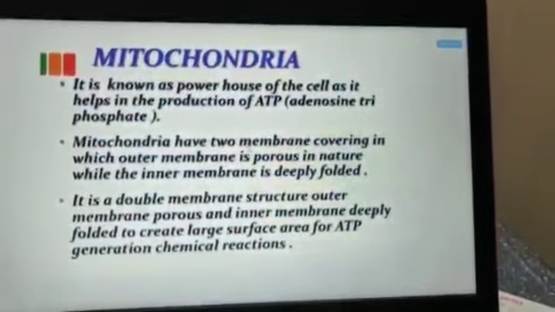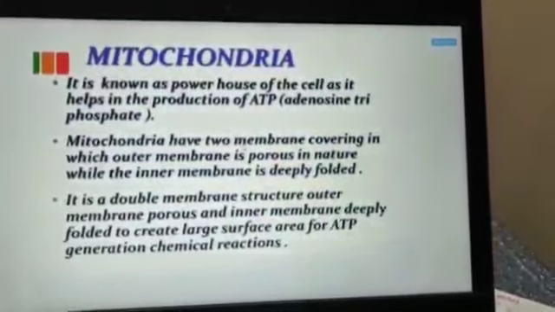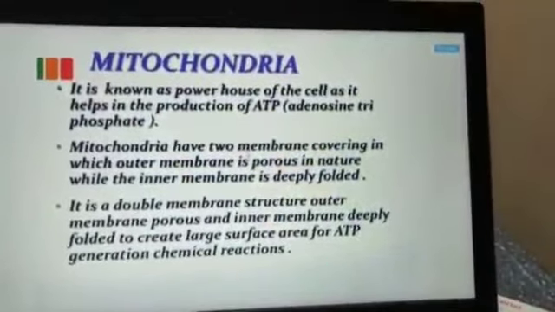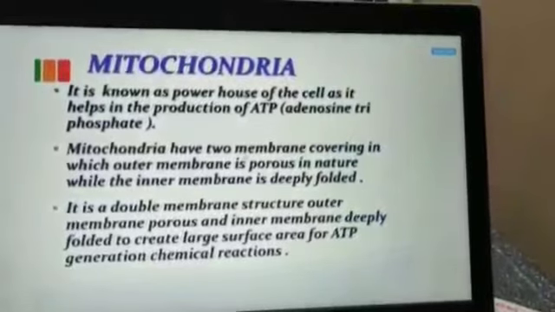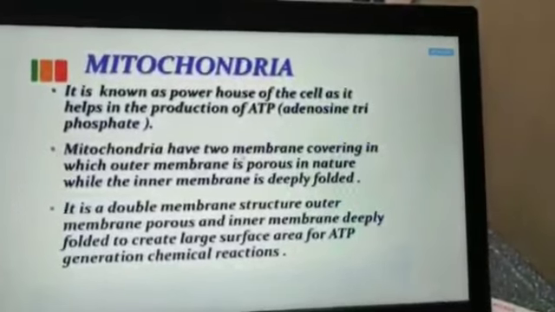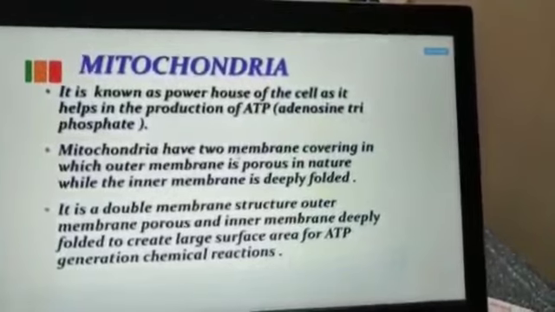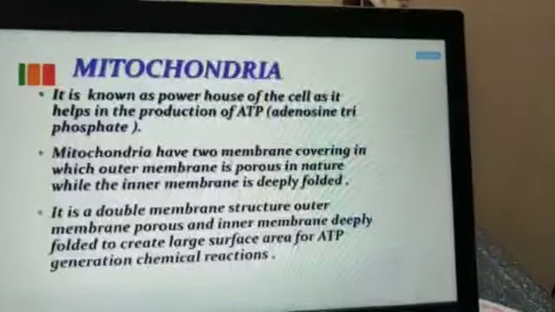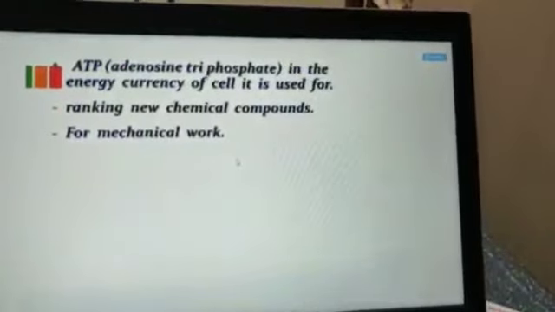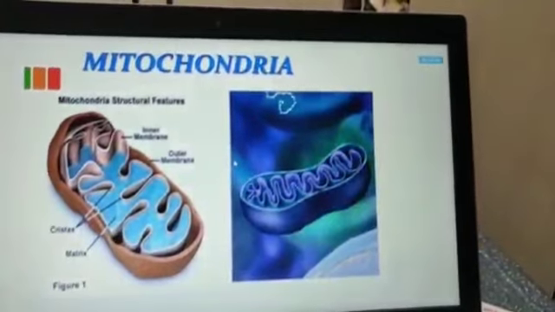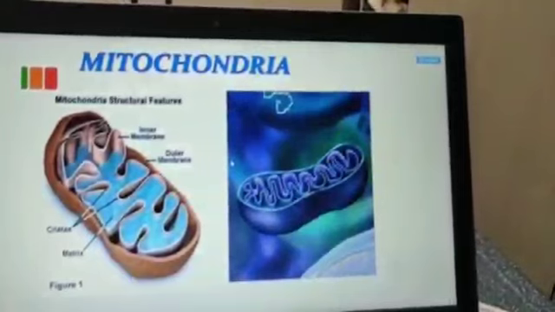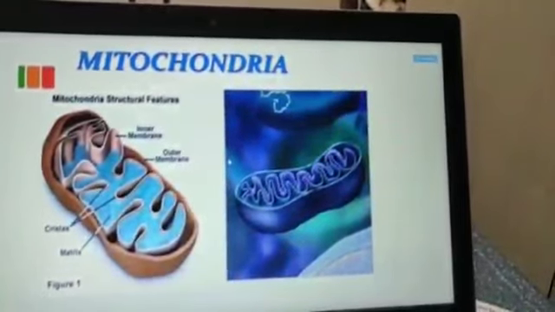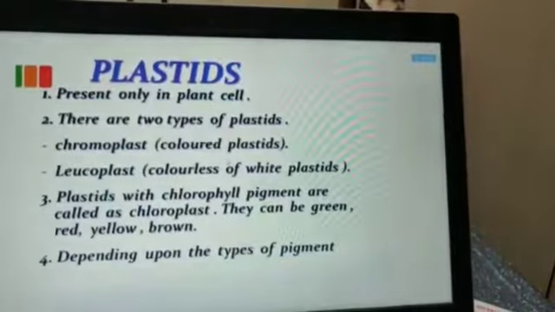Okay, now the next organelle which we already studied is the mitochondria. Mitochondria is also termed the powerhouse and it helps in the synthesis of ATP. ATP is nothing but adenosine triphosphate, and it also helps in respiration. Now this is a double membrane structure. The outer one is porous, the inner one is folded, that is termed cristae.